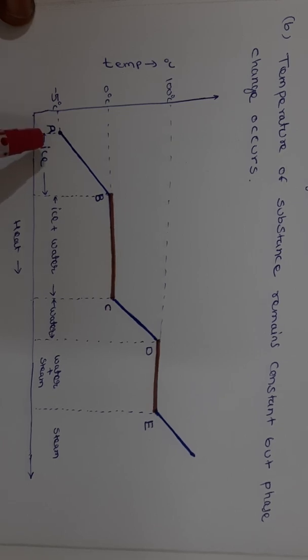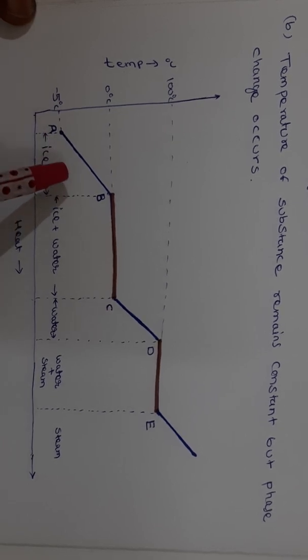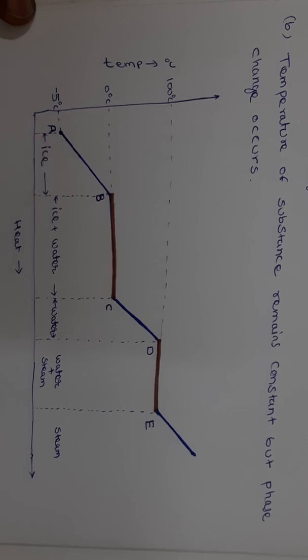The y-axis indicates the temperature and the x-axis indicates the heat. The heat is supplied to that ice continuously.